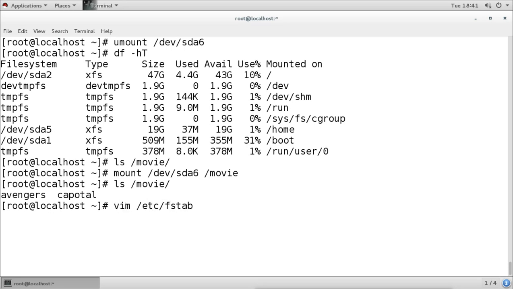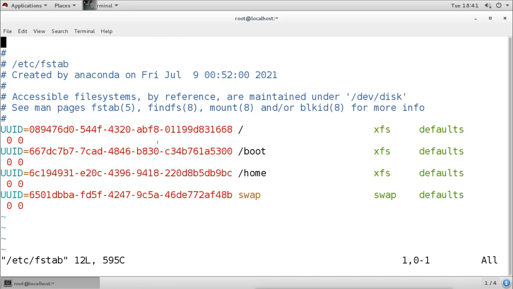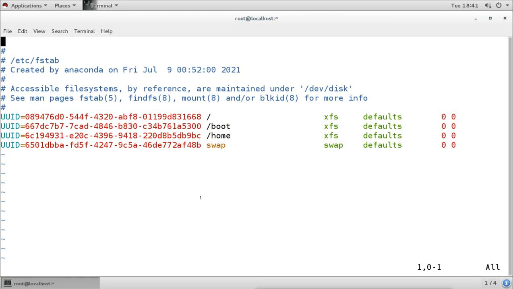So when you open this file, I am opening it with vim, we can see the entries. This partition is mounted on /boot, /home, and also we can see swap, and this is the file system type, and this is the options field. This is for the options which we saw, read, write, and quota, not quota. So whatever options you see, these options come here. Default means it will use the default options. If we want to use any other extra option, then we can add it here.